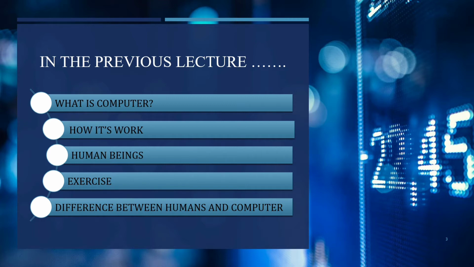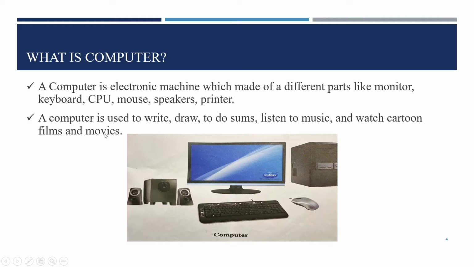So before starting our lecture, let's see what we studied in the previous lecture. First, we studied what is a computer, the definition of computer, how it works, human beings, exercise, and the difference between humans and the computer. All five topics we learned in the previous lecture. So let's see it briefly.